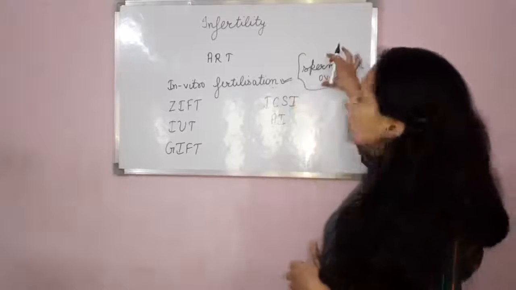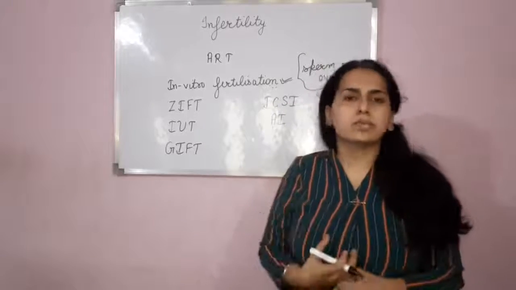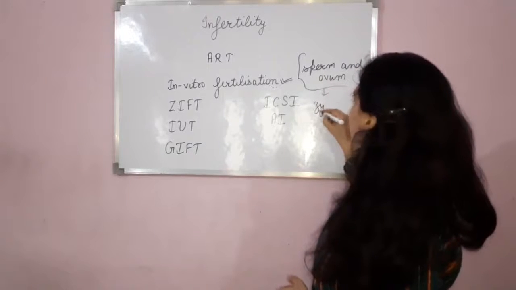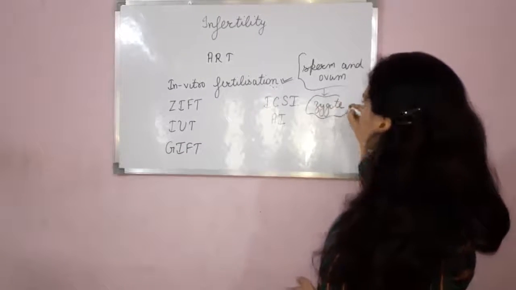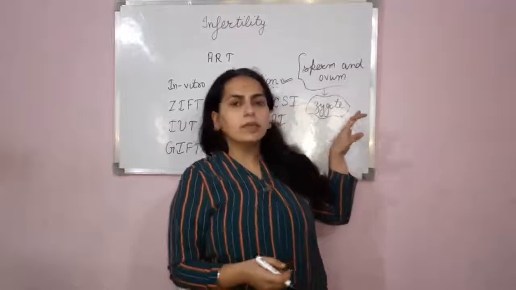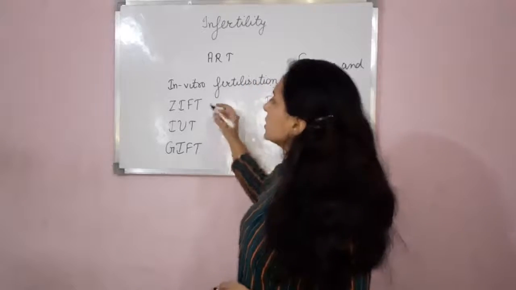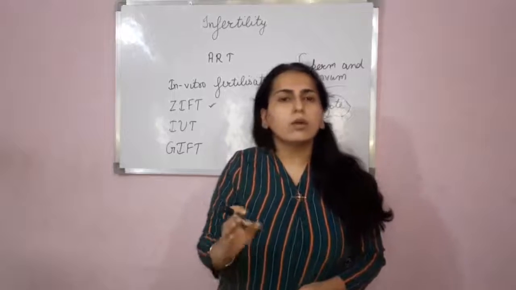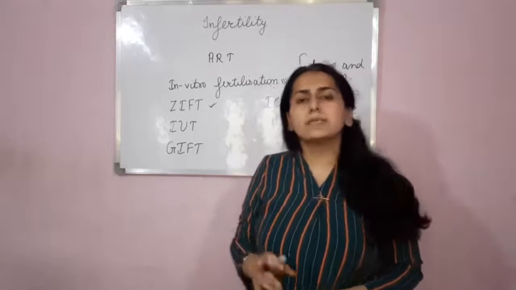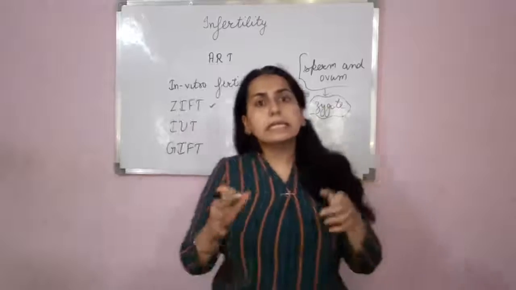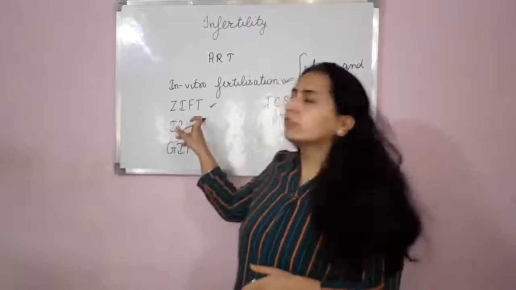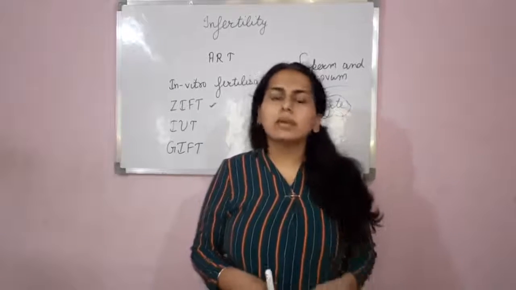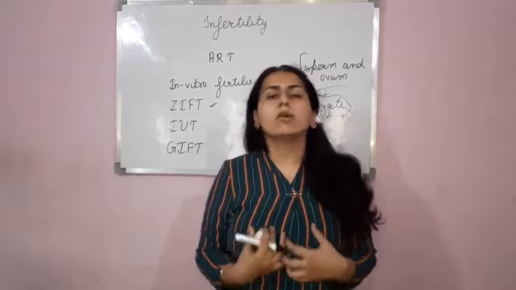Now, when the sperm and ovum are allowed to fuse, it results in the formation of a zygote. Now the next method is ZIFT, zygote intrafallopian transfer. In this method, the zygote is inserted into the fallopian tube of the female partner, and the further development of the baby happens in the body of the female only.